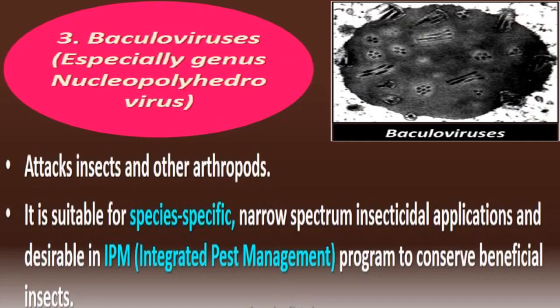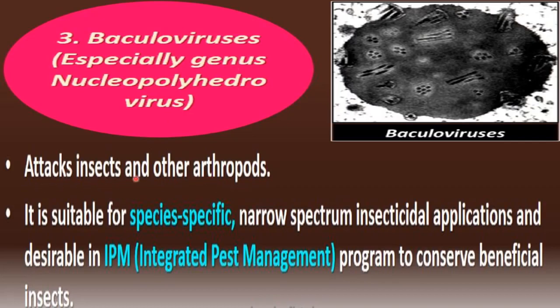The next biocontrol agent is baculoviruses, which belong to the genus Nucleopolyhedrovirus. These are also used to control many insects and pests which cause harm to our crops. Baculoviruses attack insects and other arthropods.